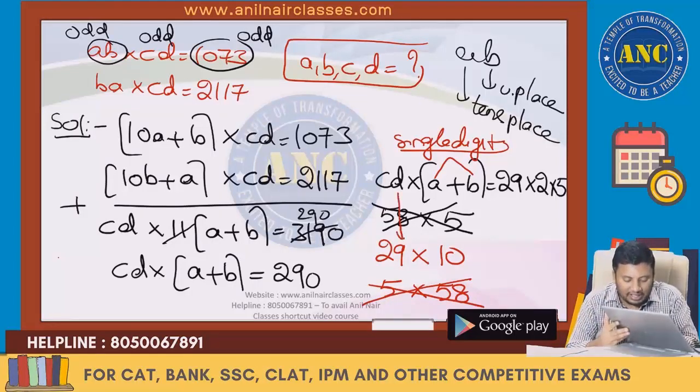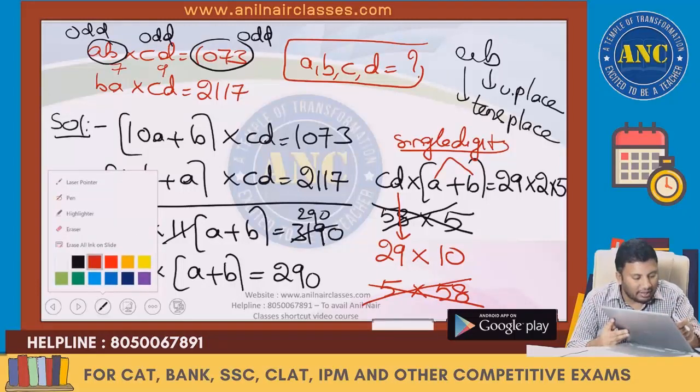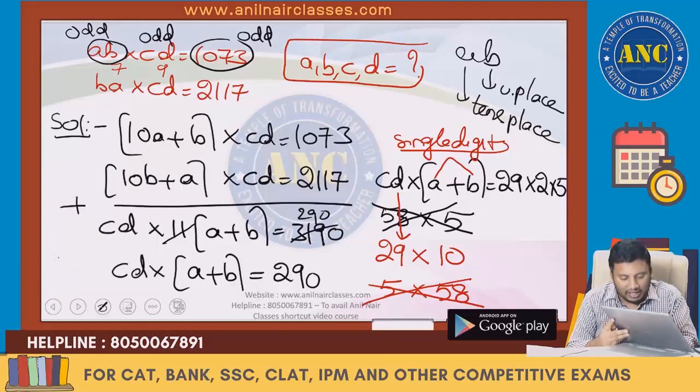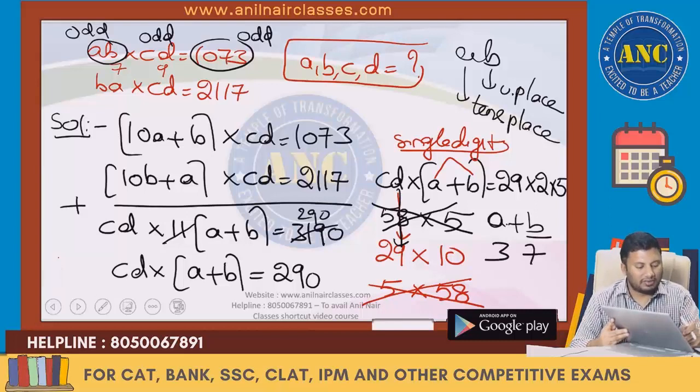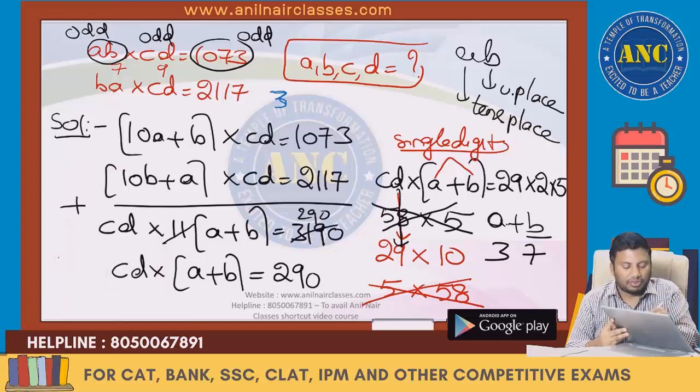If D is 9, as already discussed, B value should be 7. If B is 7, A is 3. So we got the values. AB is 37, and 37 into CD, with D equal to 9, is 1073.